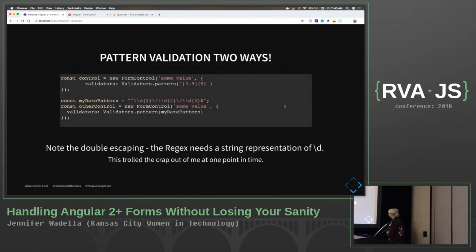All right, so pattern validation, a couple ways. I feel like I end up using regexes more and more, and I know how much people hate regexes. You either love them or you hate them. I happen to love them. But to be a considerate human being, I like to put mine in a very cleanly labeled variable. This is my date pattern. That way, somebody else coming in and reading my code, who cries himself to sleep at night anytime they have to touch a regex, can understand, all right, this is what she's doing, instead of having to go and Google. And then I can just pass that into my Validators.pattern function, and that'll handle my regex.